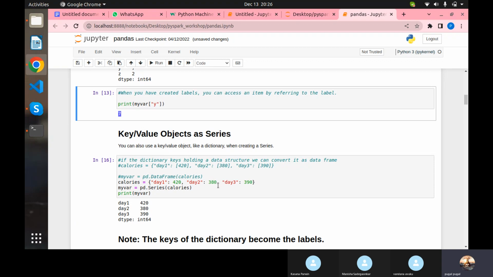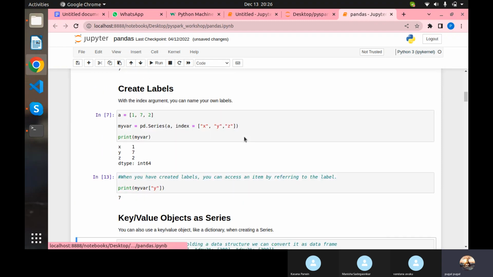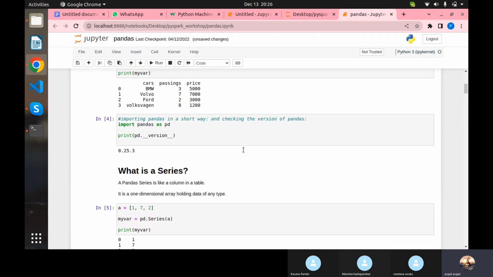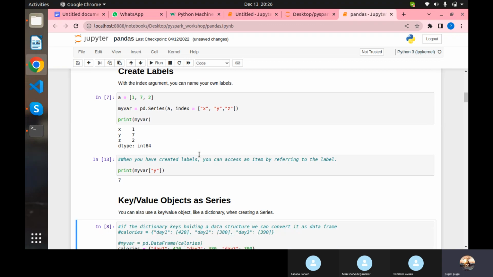So that already we have seen. Here I'm just trying to convert that as a series instead of giving a data frame. I converted it as a series and I'm printing that. See what it is giving. Here keys will come as rows and values will come as columns. So this is a row, this is column data, right? Whereas if you convert a normal dictionary into a data frame, keys will become the column titles, but series will work in a different way, right?